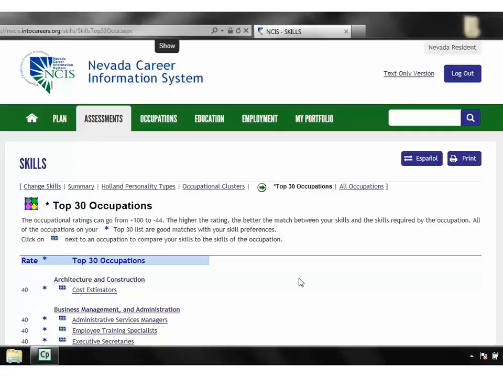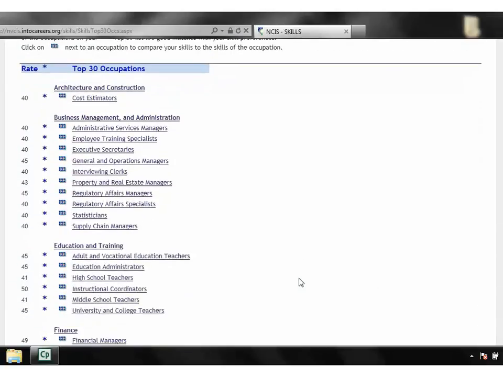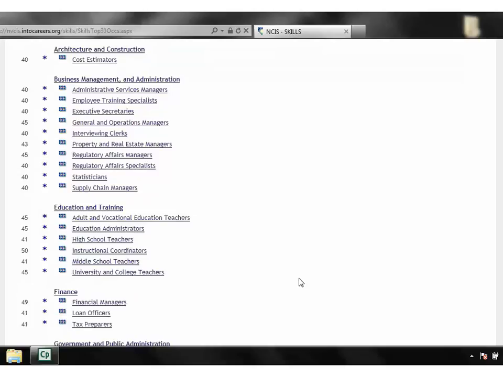The system has found these to be your top 30 occupations. From the list, identify your highest overall rated occupation and record the rating and name of the occupation. If you have a tie, pick your favorite from the highest overall rating. For example, the highest overall rated occupation here is Instructional Coordinators with a rating of 50. Click the occupation.